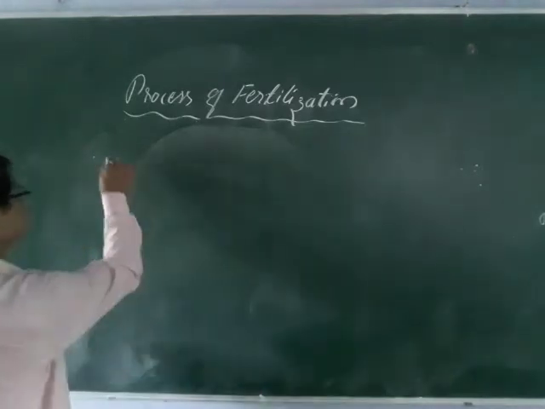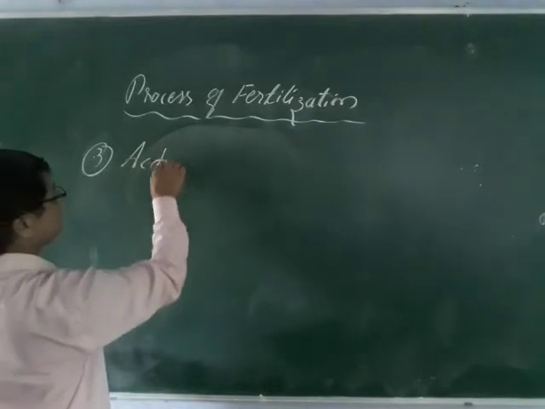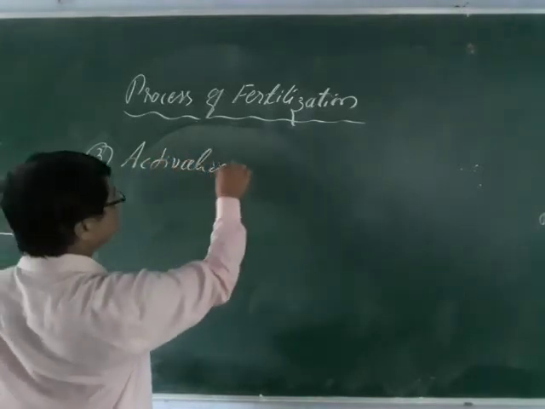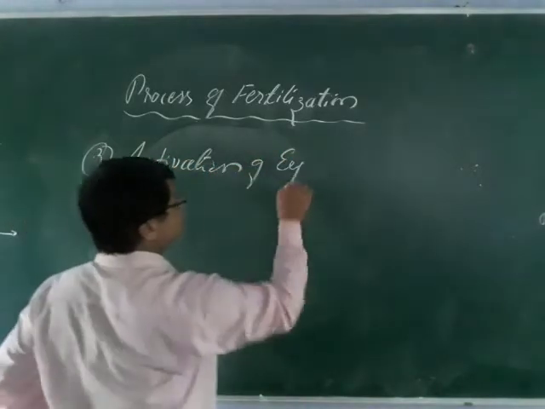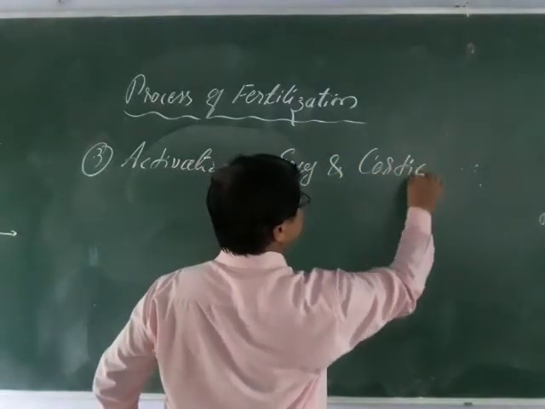You can see here the third topic, activation of the egg and cortical changes.